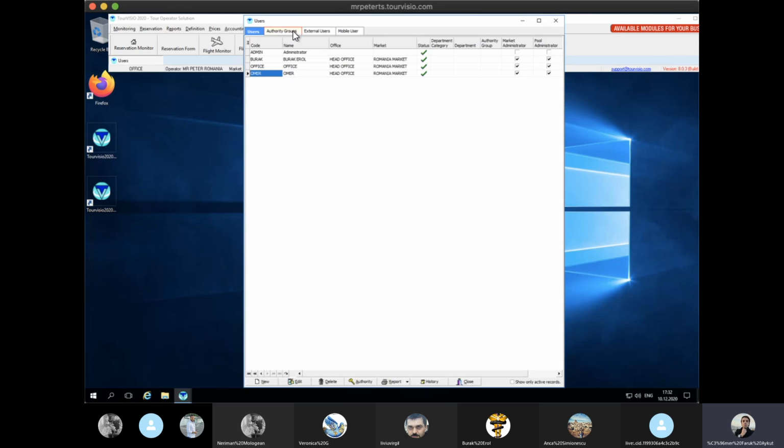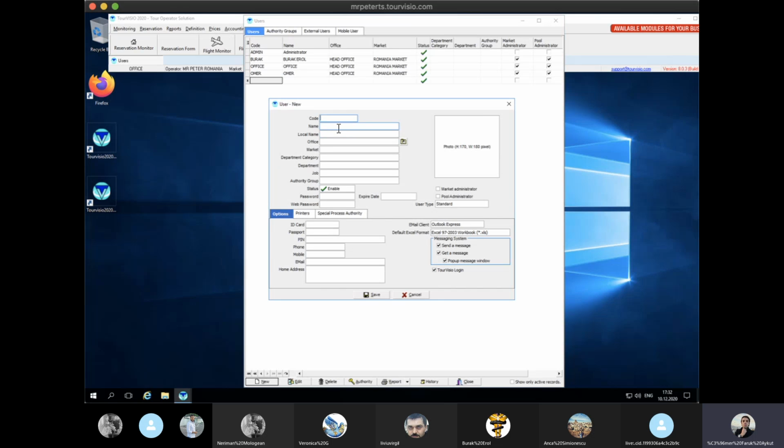If you cannot do something on the system, tell me and I will change your settings. It's so easy. For example, I'm just writing here, Vero. The default password for everyone is just 1. And office: head office.